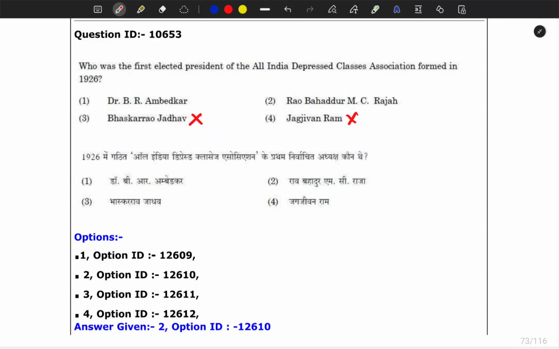But they are asking about the first elected president, and I was not sure in the exam, and it is very practical that you will also not be very sure about this. So you have to play 50-50, and this option is correct. MC Raja.